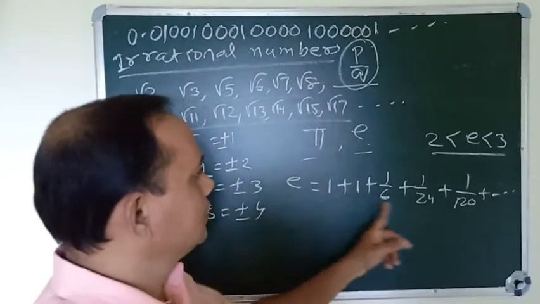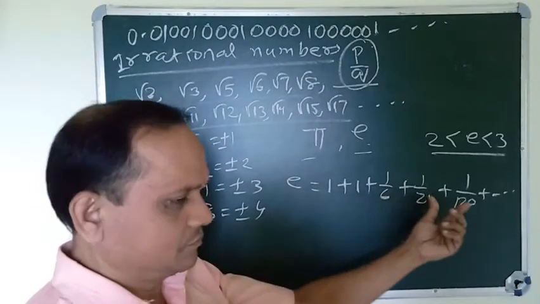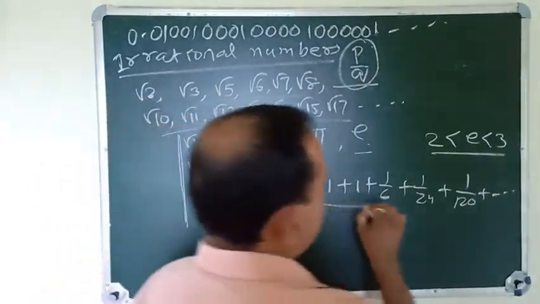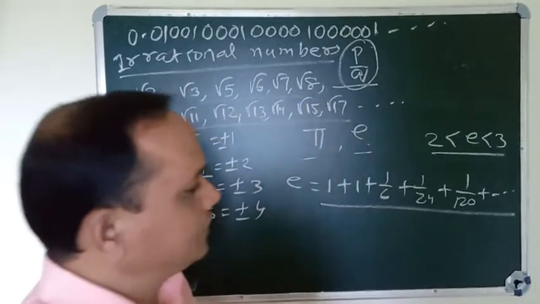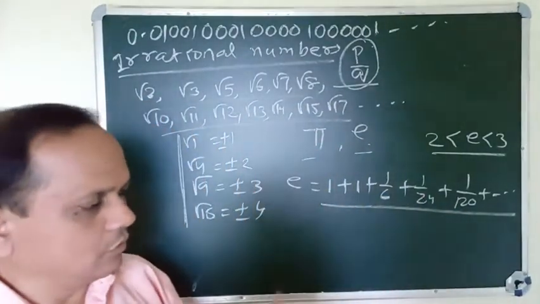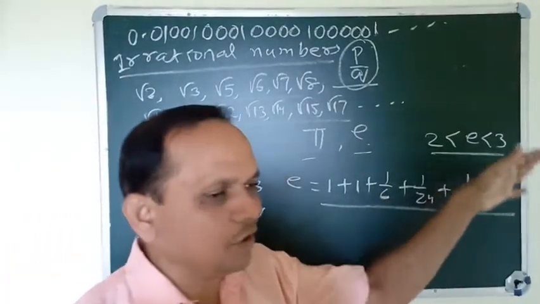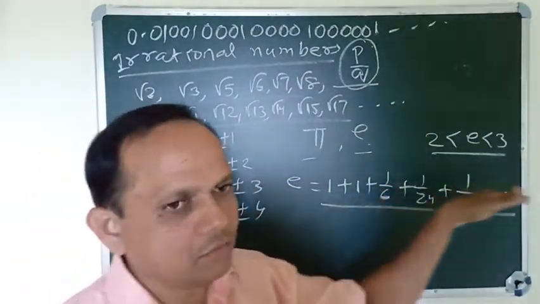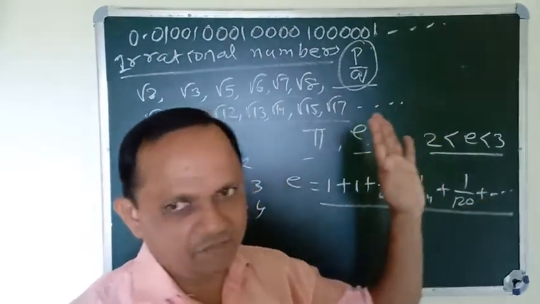This is e, 2 plus something. This is an unlimited process, and when we convert it into decimal numbers, it will be unlimited and unrepeated.